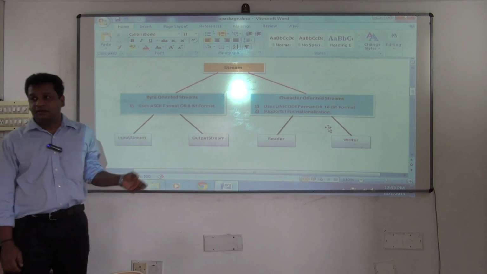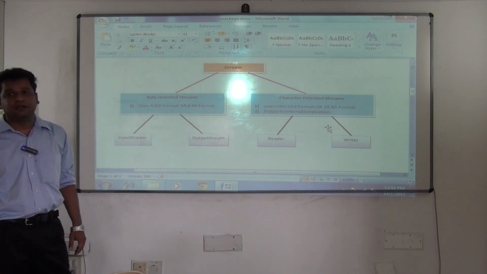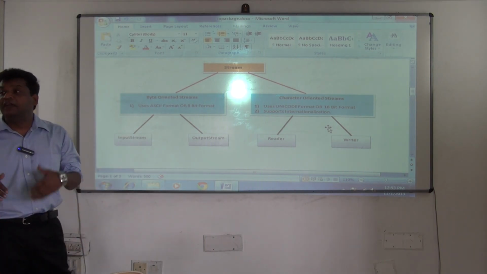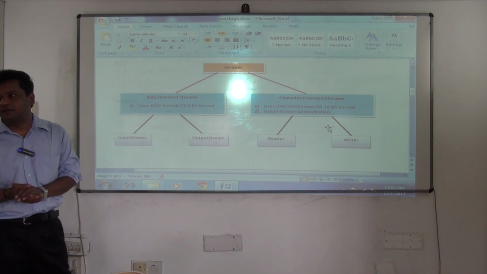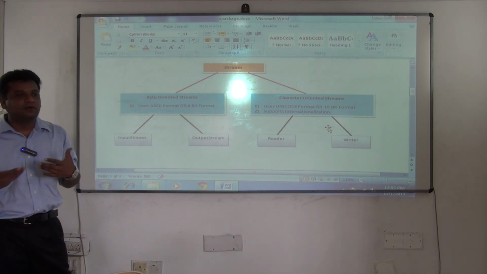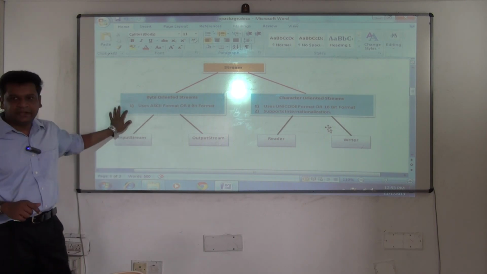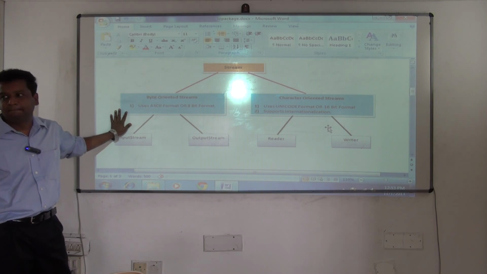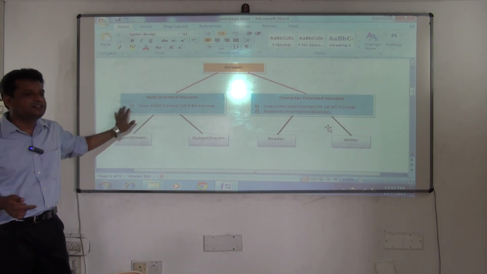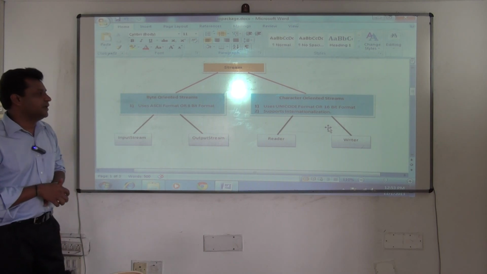And remember, character streams support internationalization. So in real world applications, we use character streams only. Right now, till now, we are using byte streams only. I will explain where we are using byte streams. In SOP, now we are using byte stream. But later on, in real world applications, we will start using character oriented streams.